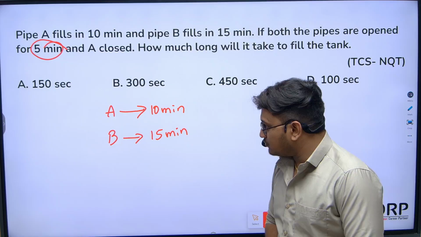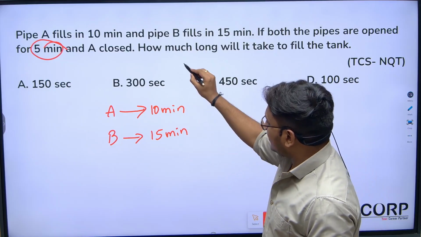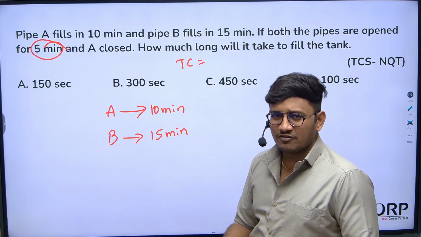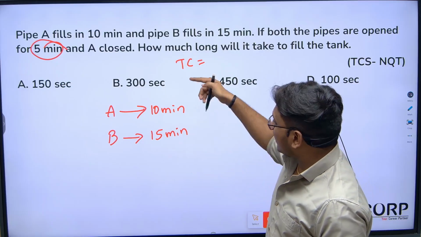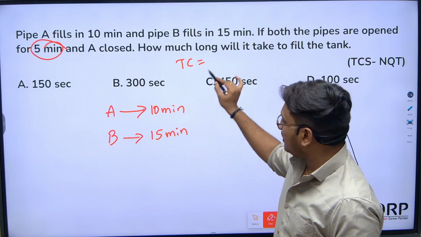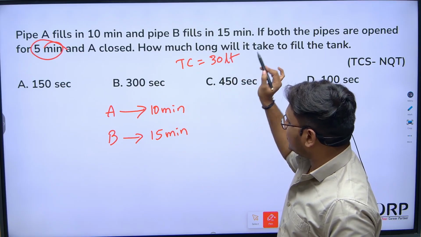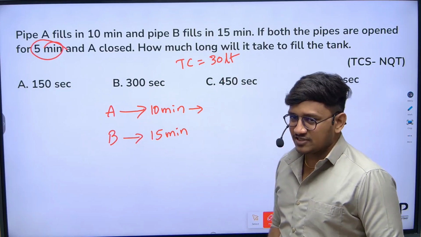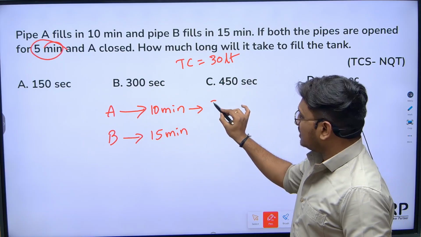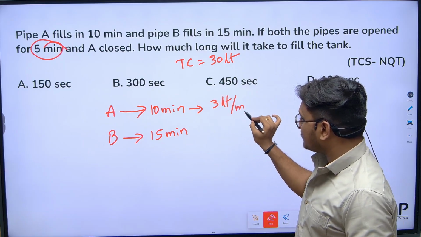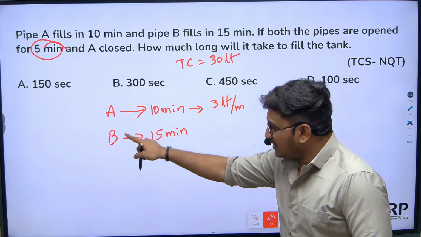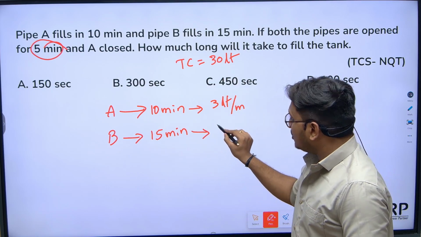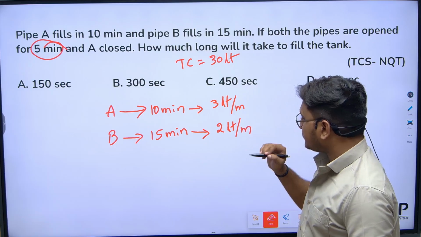Very simple. If you observe the same case, can I say total chocolates, but here don't consider it as chocolates, consider it as the total capacity of the tank. Whatever it is, the process is the same. So the total capacity of the tank is the LCM of 10 and 15, which is 30 liters. Now can I say that tap A can fill 30 liters in 10 minutes? In 1 minute, what is the capacity here? 3 liters per minute. Similarly, tap B can fill 30 liters in 15 minutes. In 1 minute, 2 liters per minute.